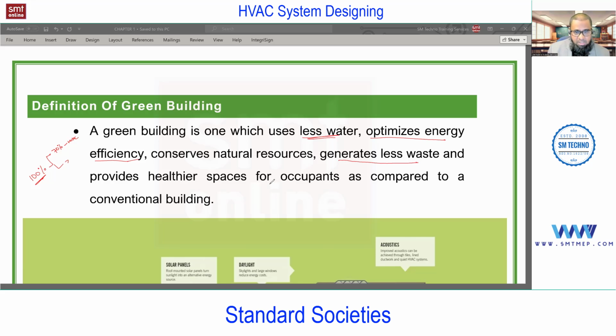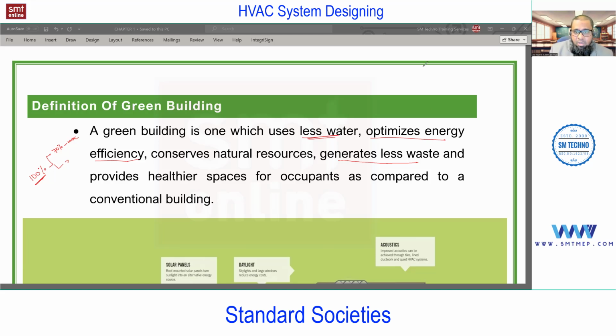Green building is not just a term; it's a process which is used not only in HVAC, but in almost all the services, including the architectural and structural side. Even on the architectural side, the paint used inside the building is taken care of, because when paint heats up, it produces chemicals harmful for human breathing, that is VOC. So that is also important. Green building focuses on saving the environment, saving human health, and a lot of things.